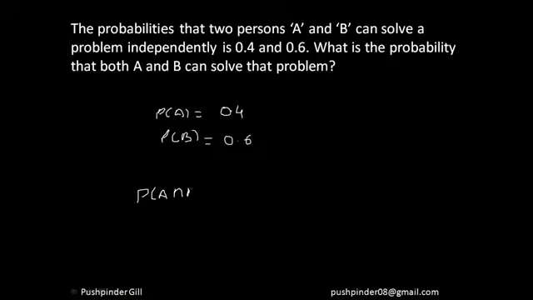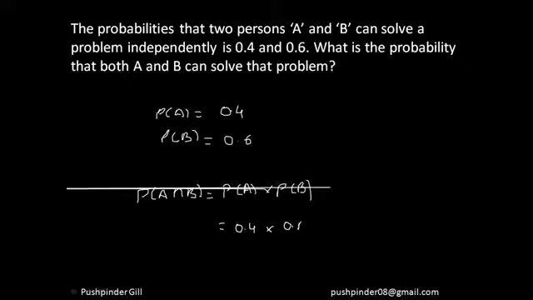Now I have to calculate that both the events should happen together. That is nothing but probability of A intersection B, which is equal to probability of event A happening times probability of event B happening. So that is equal to 0.4 times 0.6, which is nothing but 0.24, right? So that means there is 24% chance that both would be able to solve the problem. I hope everyone is understanding. We'll go into depth into this concept a bit later, right? So let's just move forward.